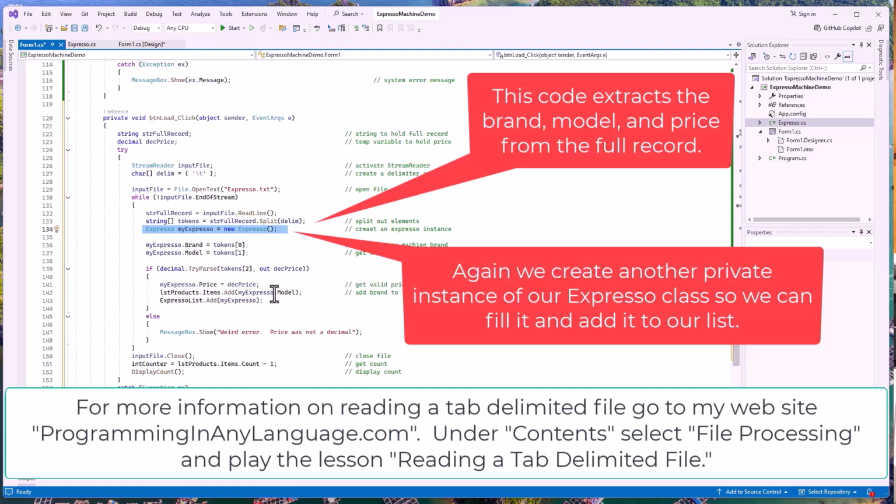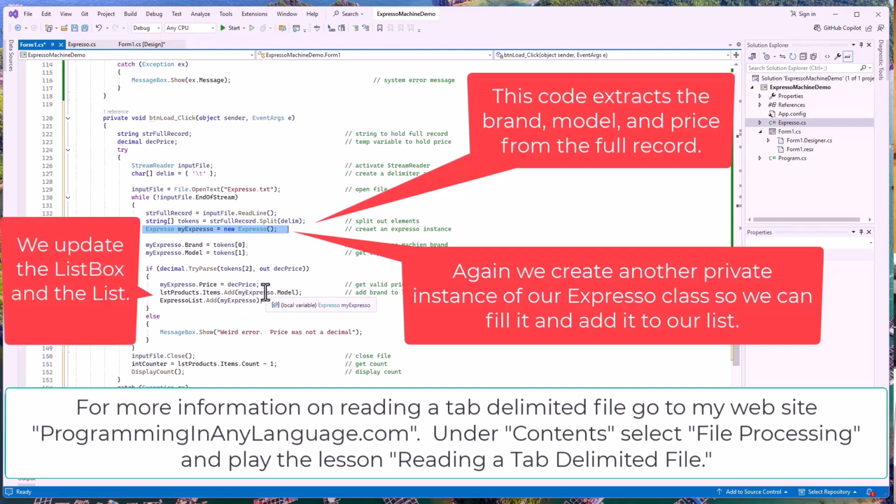We can add our model to the list box and our entire object to the list. Otherwise, we can say weird error, price was not a decimal. We close our file. Our int counter is now equal to items count minus 1, and we display our count, which is going to add 1 to it and show our proper count to it. And that's all there is to it.